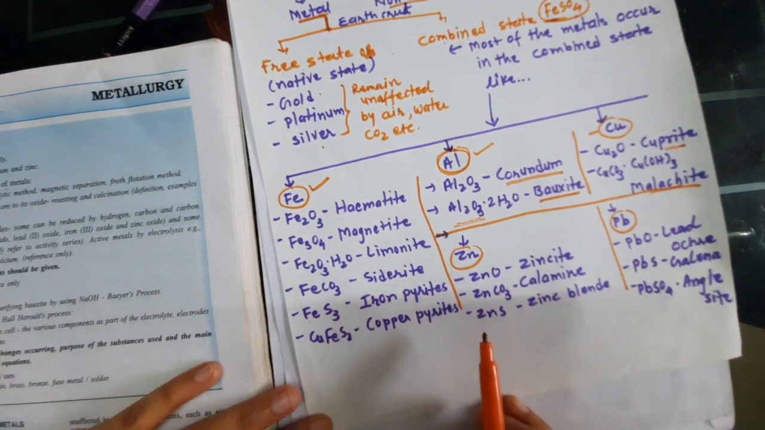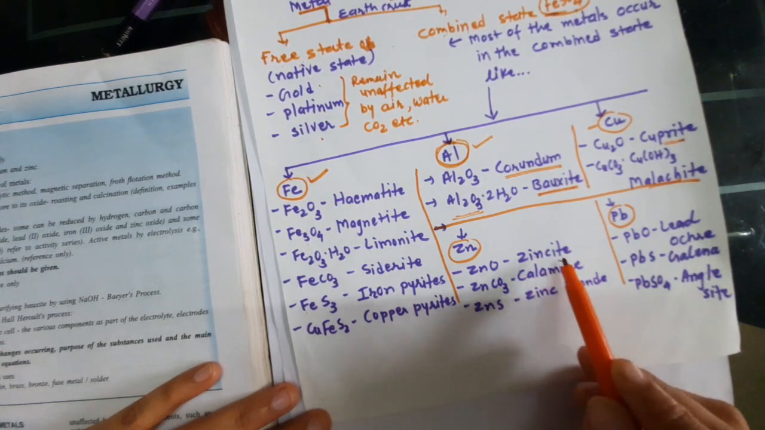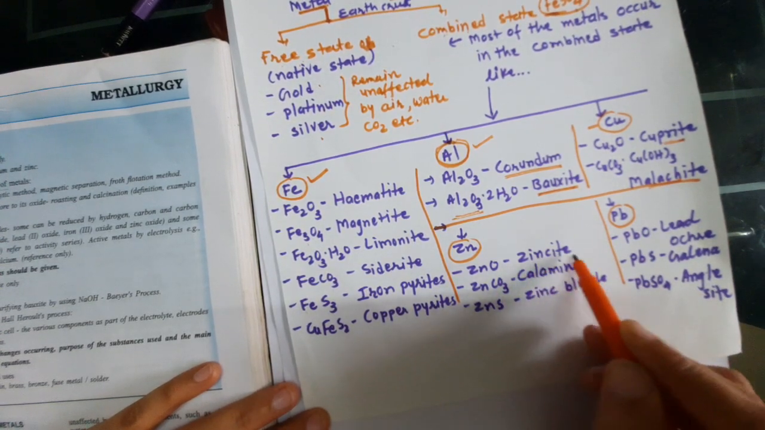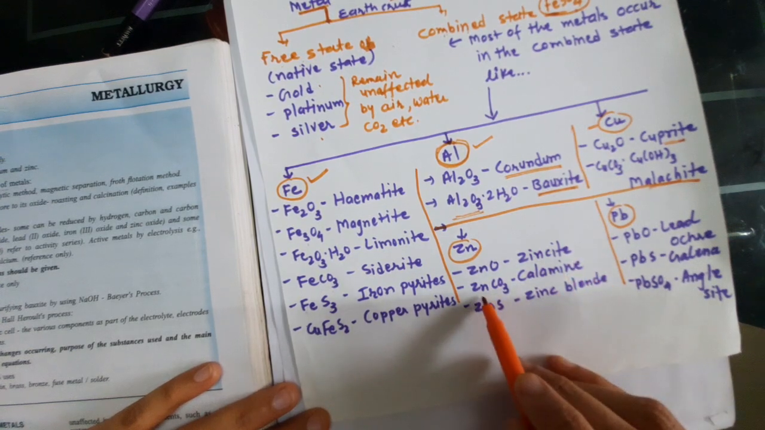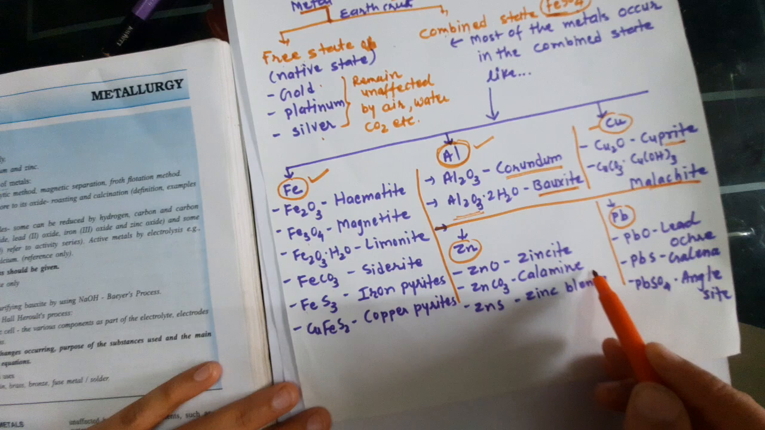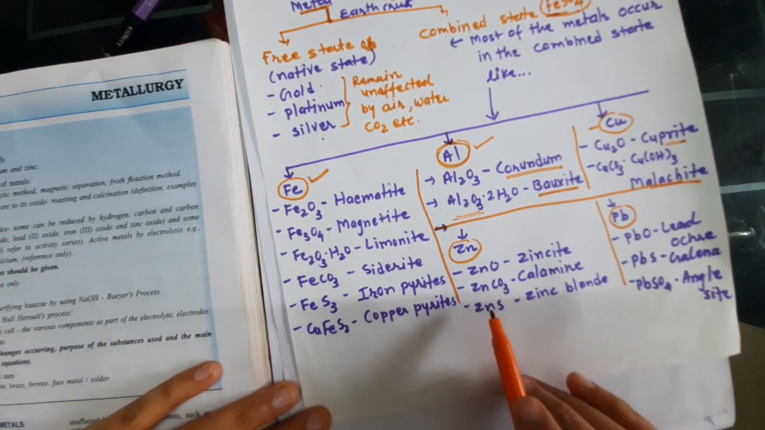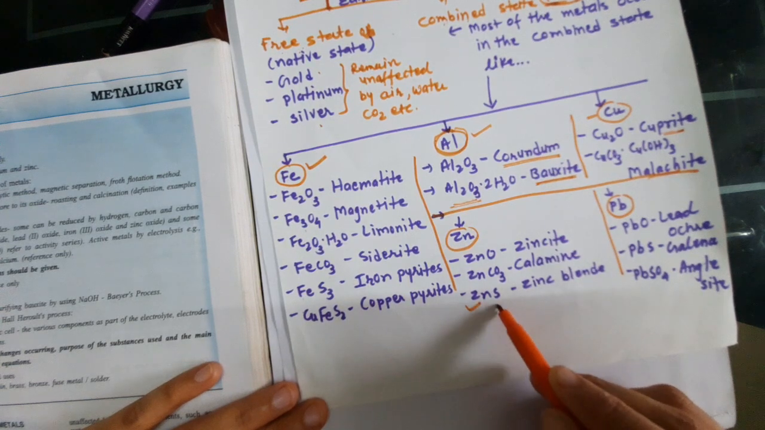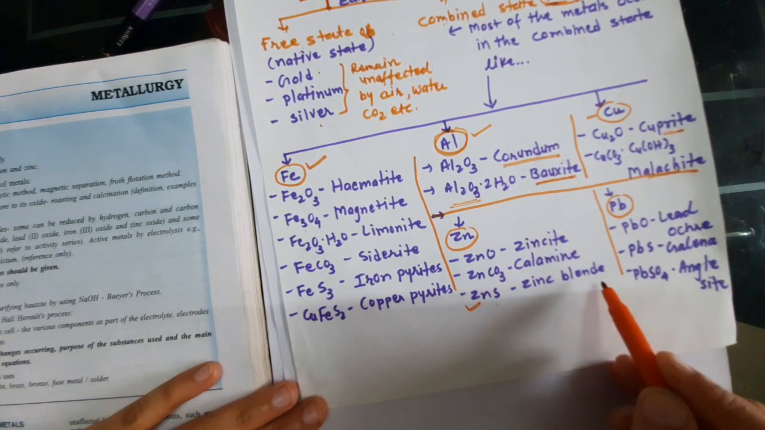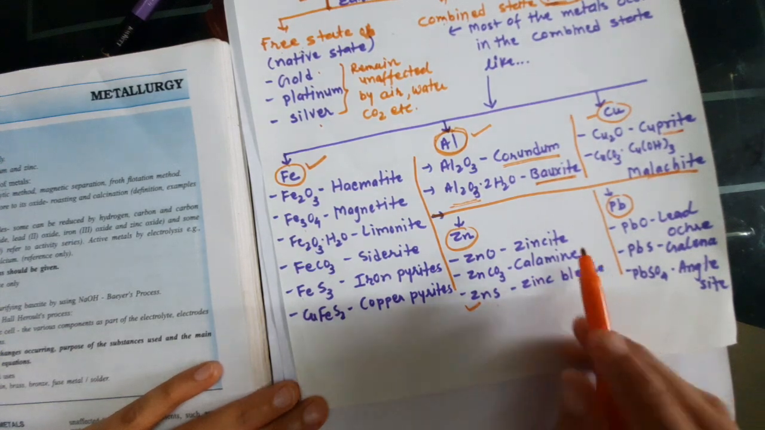Then for the zinc, ZnO gives zincite. It is called zincite. Remember. Then the zinc carbonate, ZnCO3, which is known as calamine. These are the combined state compounds. Then this is very important, ZnS, zinc blende. The sulfide form of the zinc, which is zinc blende.